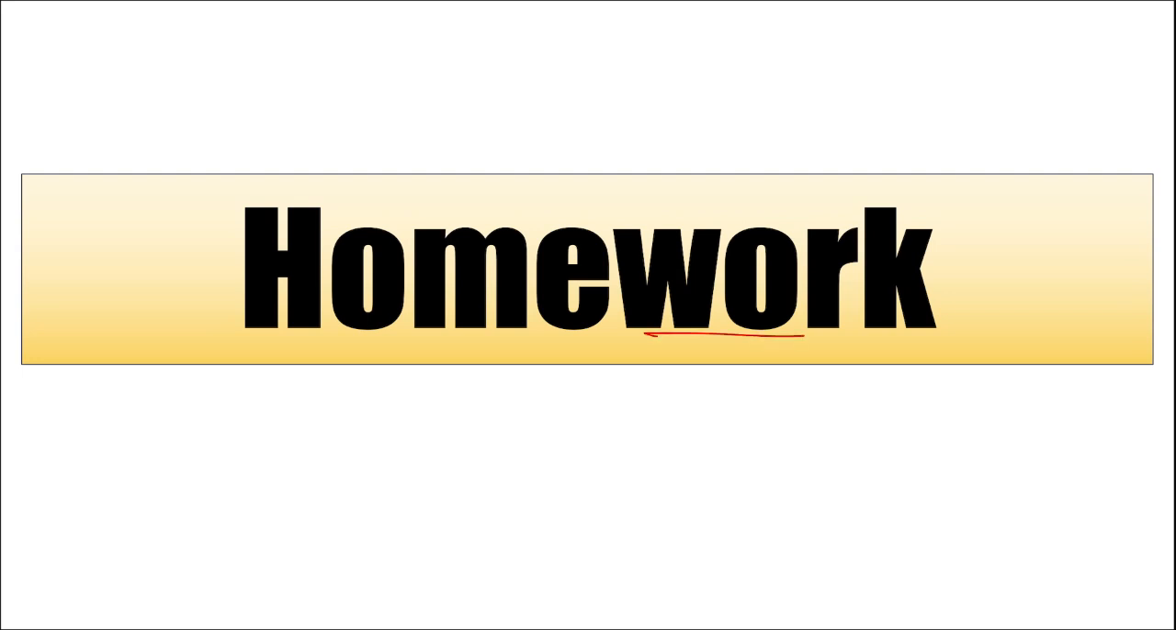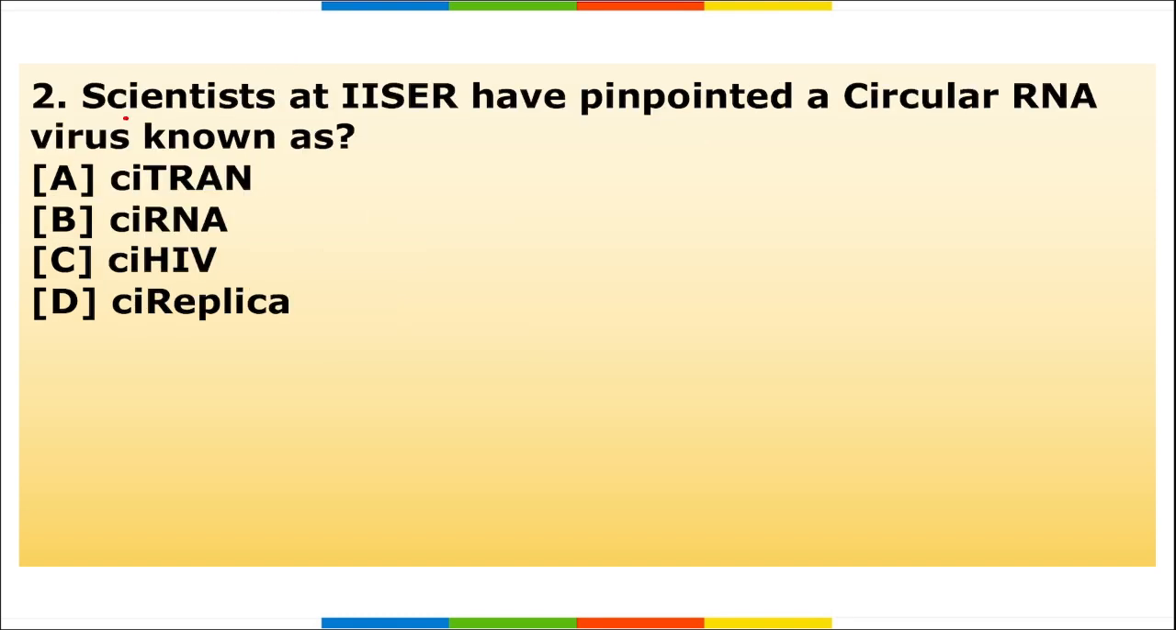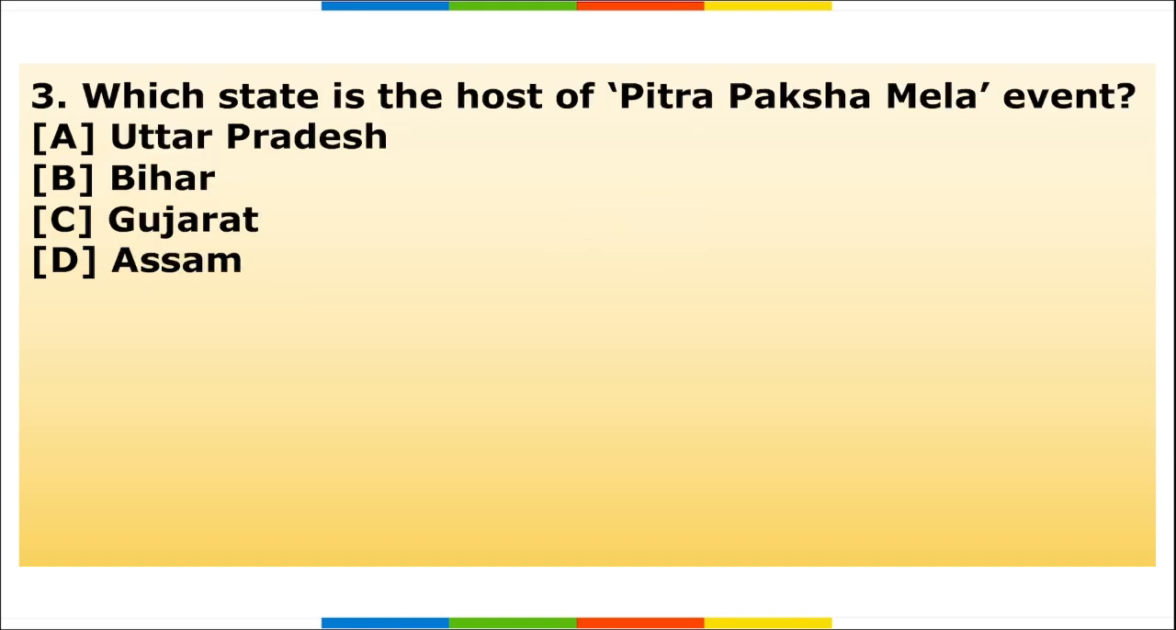Now let's move to the homework section. First, the RODTEP support scheme, initially set to expire on September 30, has been extended till which date? And do explain what this particular scheme is and what was the reason to launch it. Next, scientists at IISER have pinpointed a circular RNA virus known as dash, and what is the use case of this particular circular RNA virus? Next, which state is the host of the Pitra Paksha Mela event that was recently held?